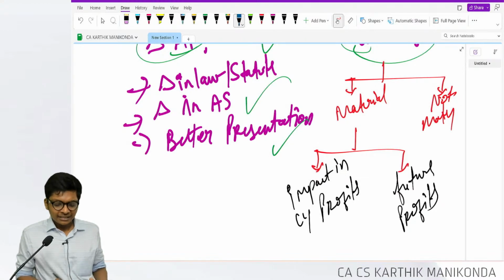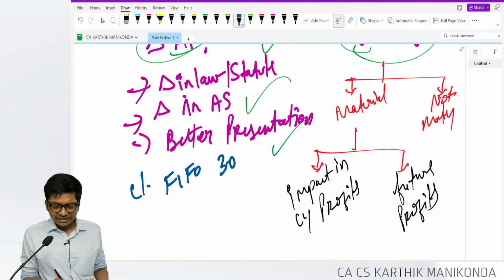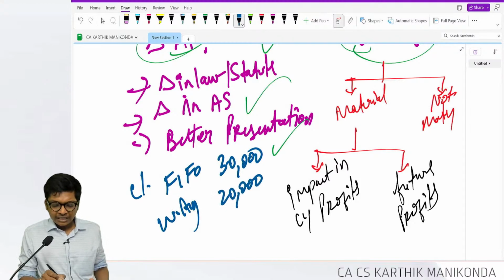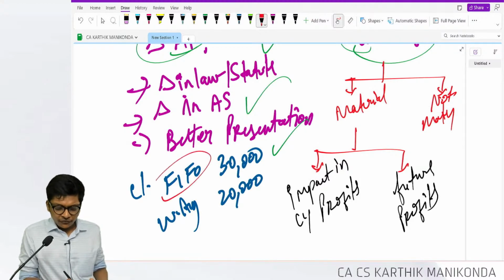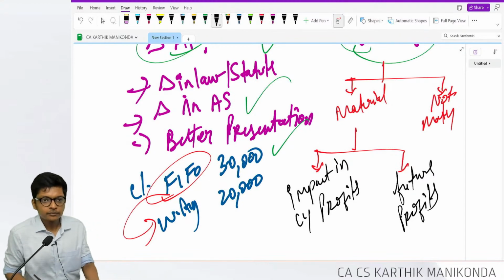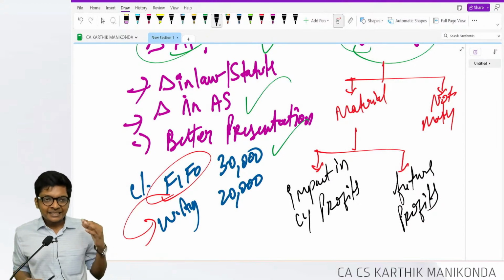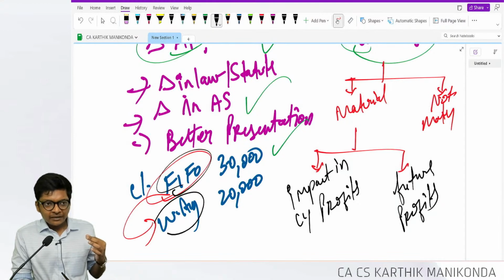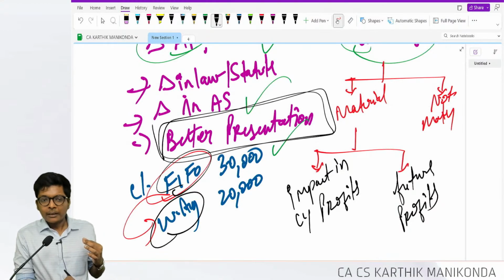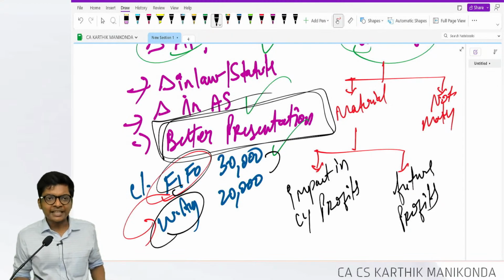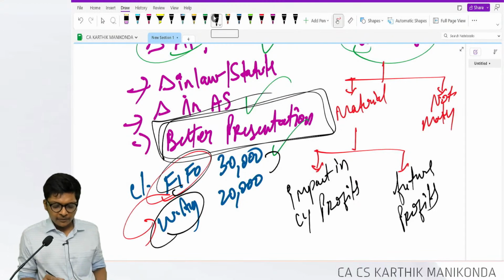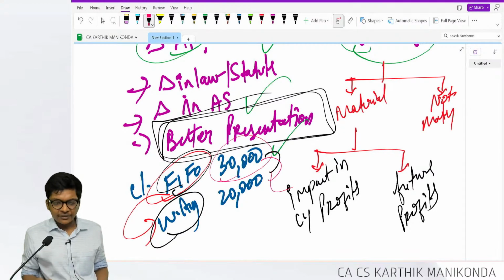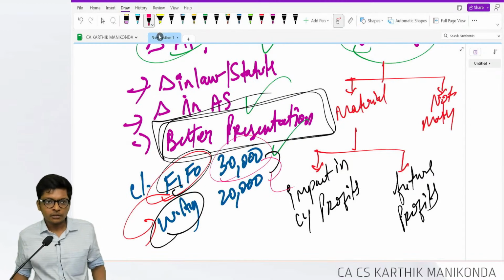For example, they will tell closing stock, if I value as per FIFO is 30,000, if I value as per weighted average is 20,000, company has changed from FIFO to weighted average. Can they do that? What is the answer? They can change from FIFO to weighted average if it leads to a better presentation, and such change will increase or decrease my profit?